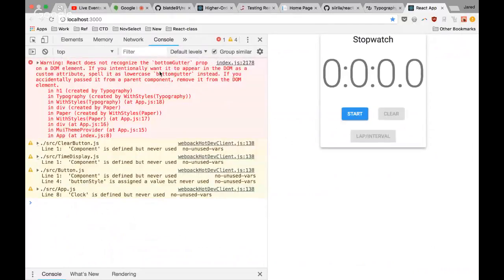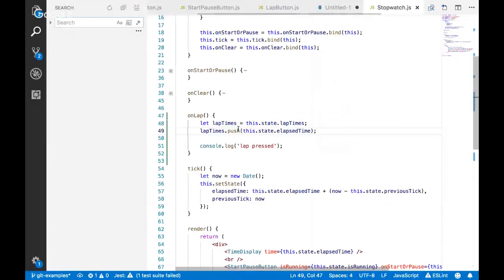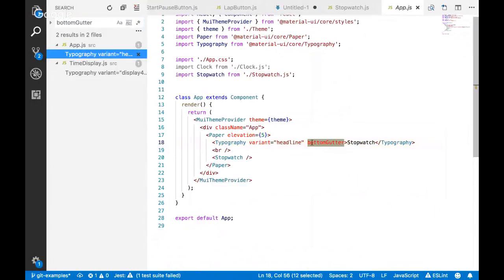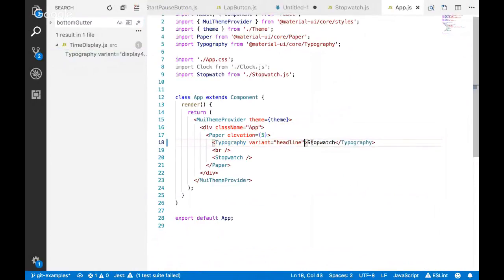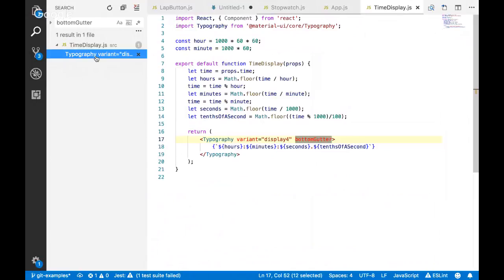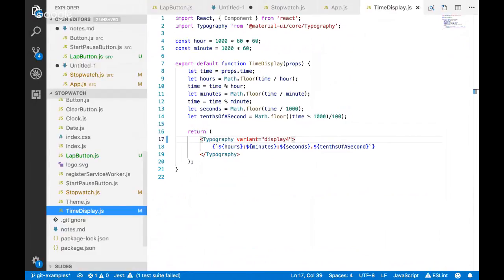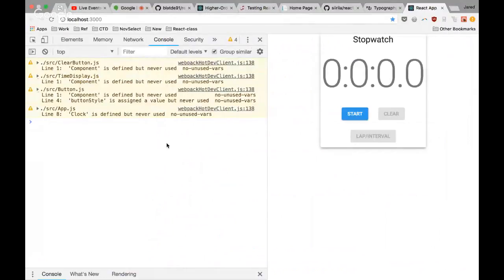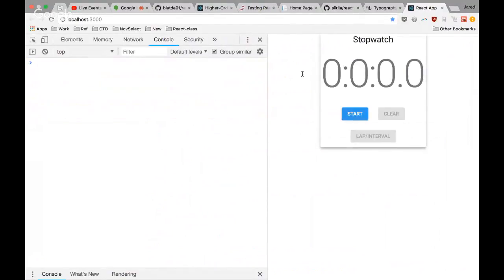I'm doing something wrong with some styling, but let me see if I can fix that so it quits showing up. That's probably what was yelling. And then this guy, I don't know, just get rid of those. See if it fixes it. All right, I just don't want that there. We're yelling about some other stuff, but nothing too bad.